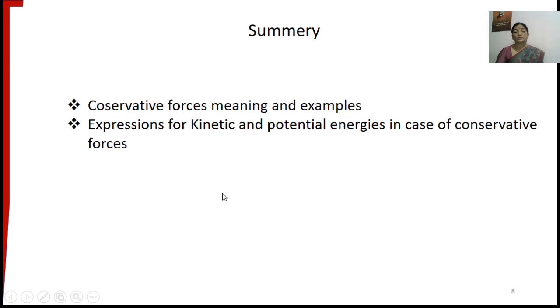Now students, what we have learnt in this session: we have learnt about conservative forces, their meaning and examples, and we have also obtained expressions for the kinetic and potential energies in the case of conservative forces.